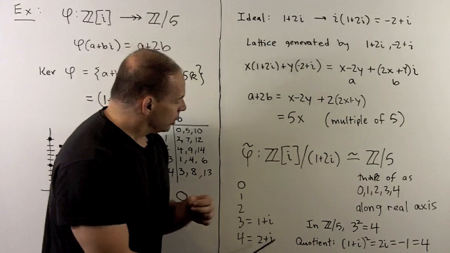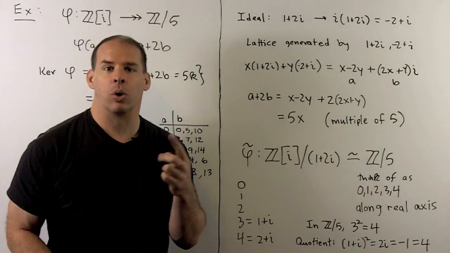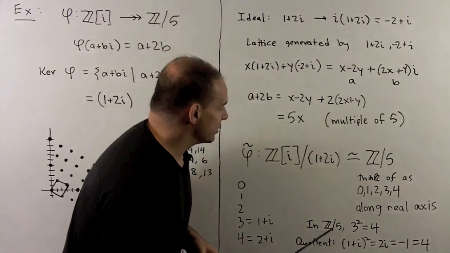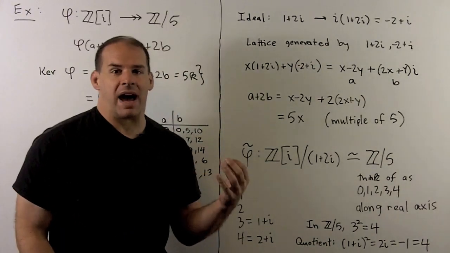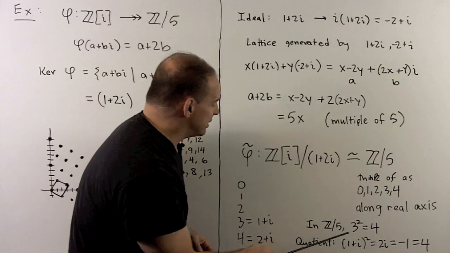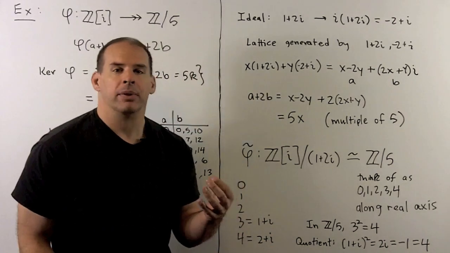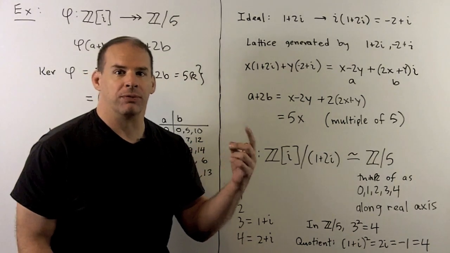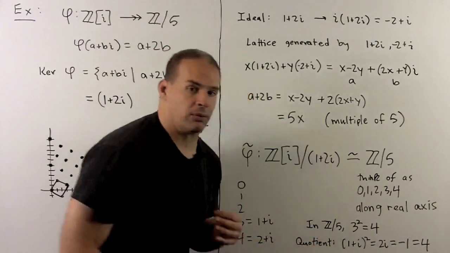Now, what's interesting is that if we do our computations in Z mod 5 or in the quotient, we always get the same answer in Z mod 5. So for instance, if I took 3 squared, that's going to give me 9, which goes to 4. On the other hand, I could represent 3 instead by 1 plus i. If I square that, we'll get 2i. Then if we shift according to the lattice, we can go to minus 1, but that's going to be equal to 4 if we go modulo 5. So we know we get the same answer using different representatives.